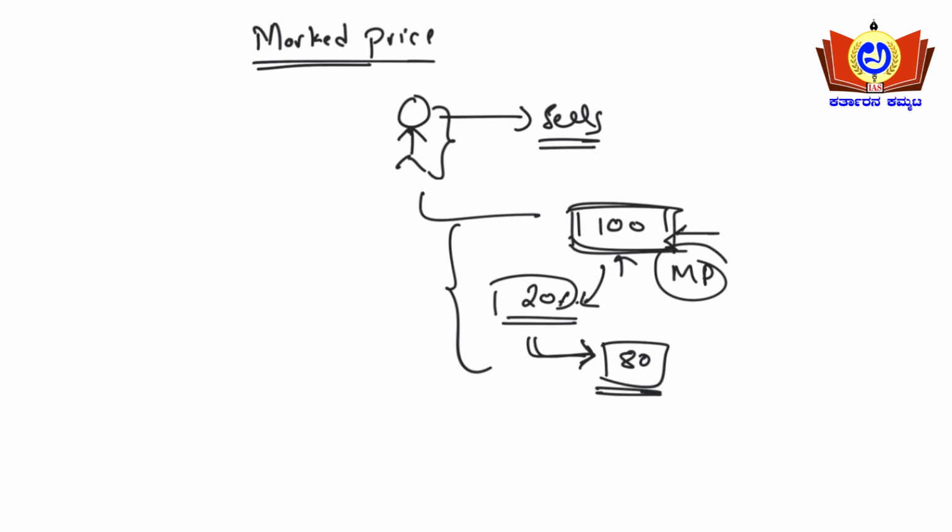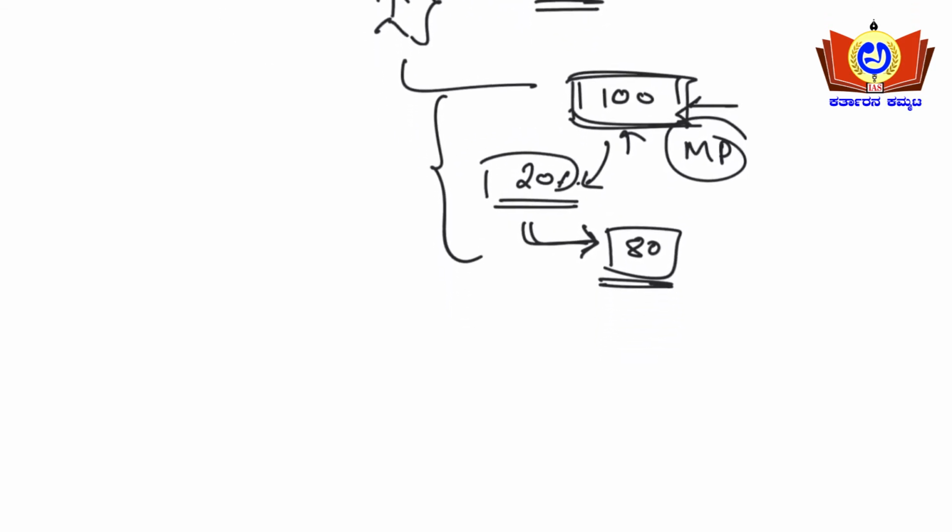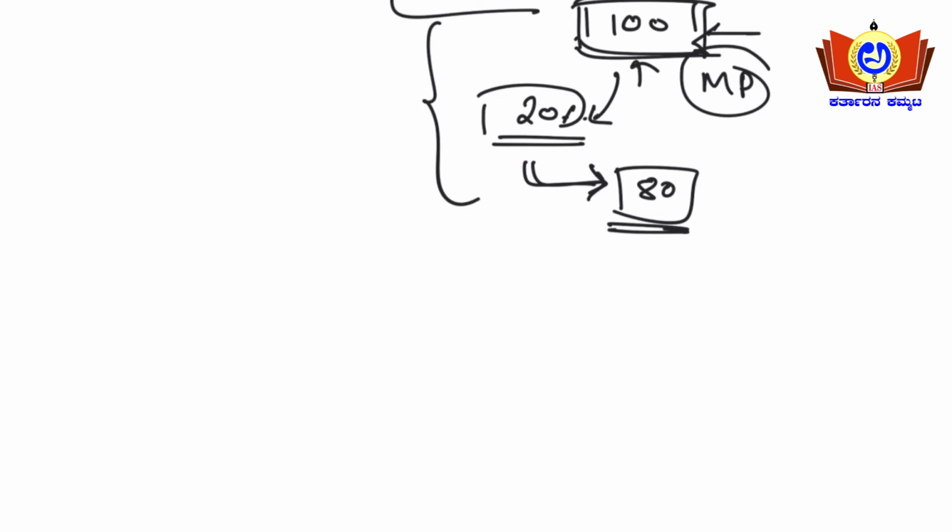So when the product is normally sold at a price, that is known as the marked price. The discount is offered upon the marked price, so the selling price will obviously be lesser than the marked price.